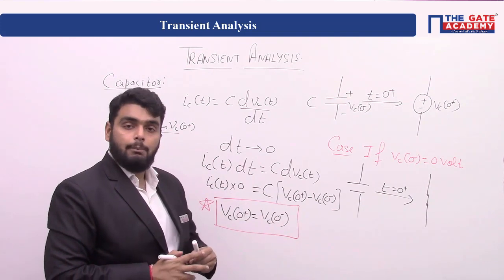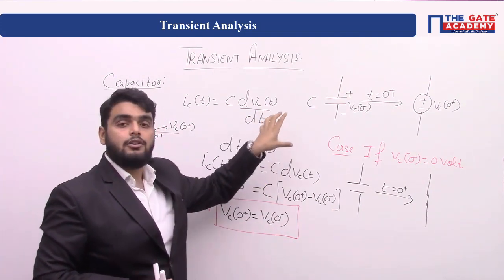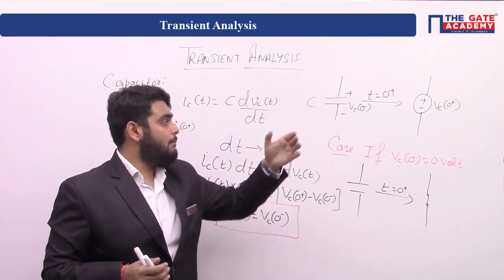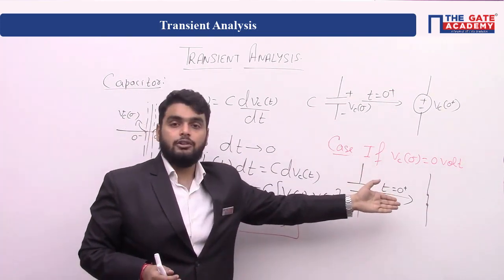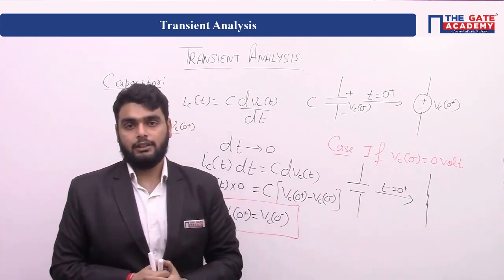Okay, so what will happen? At t equal to 0 plus, a capacitor generally changes into a voltage source, but if the magnitude of the voltage source is 0, it will change into a short circuit or behave like a short circuit.